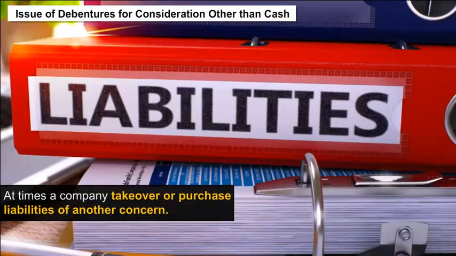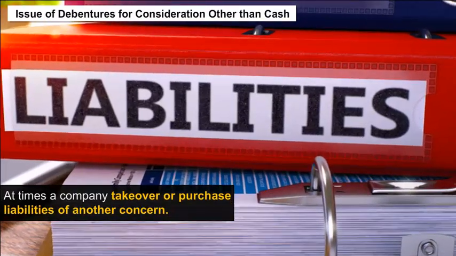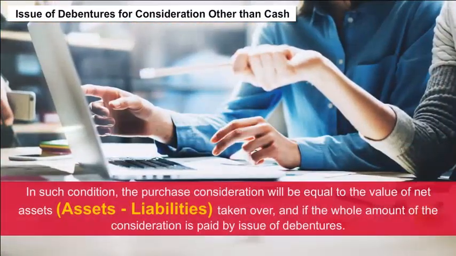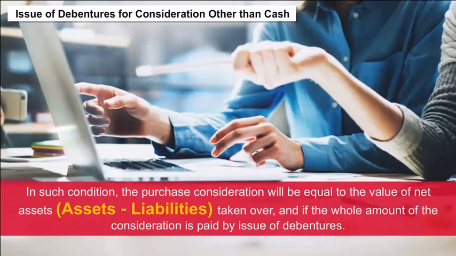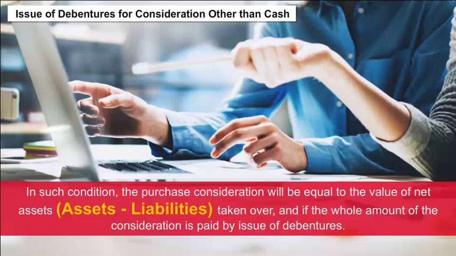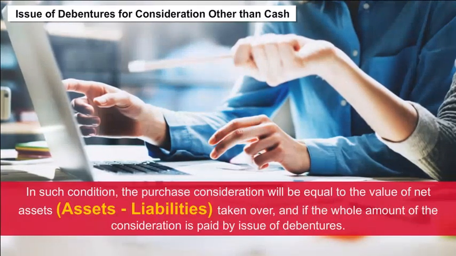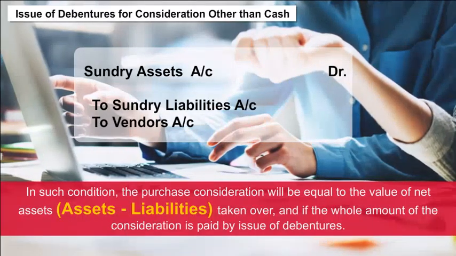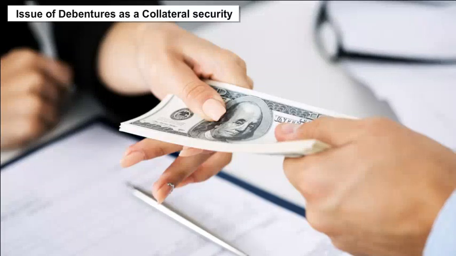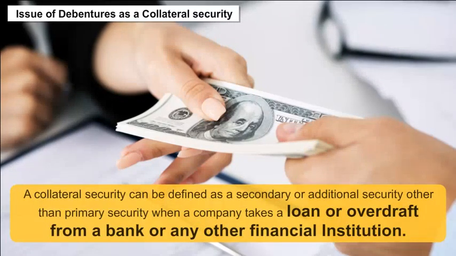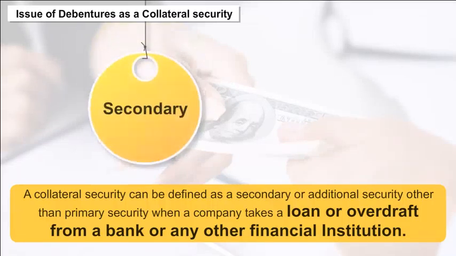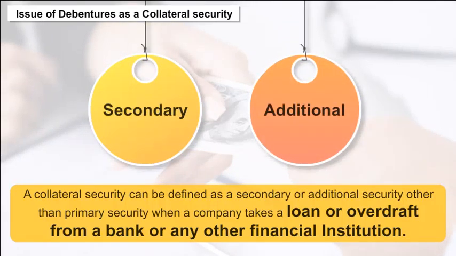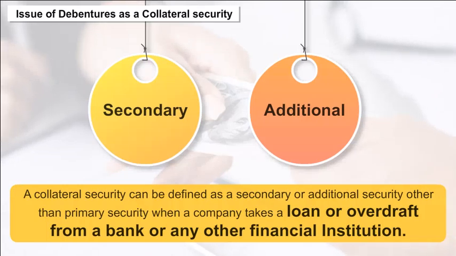At times, a company takes over or purchases the assets and liabilities of another concern. In such a condition, the purchase consideration will be equal to the value of net assets taken over, and if the whole amount of the consideration is paid by issue of debentures, a journal entry is made. Issue of debentures as a collateral security. A collateral security can be defined as a secondary or additional security other than the primary security when a company takes a loan or overdraft from a bank or any other financial institution.